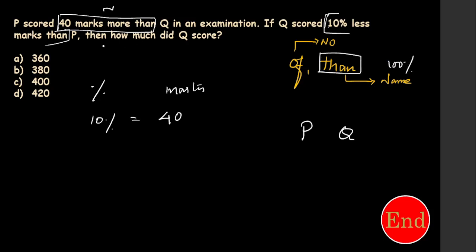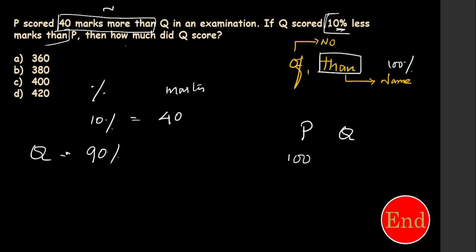Here after "than", how much did Q score? So here P is 100. Okay, right. P is 100 and Q is what? So I want to find Q is what percent? Q got 10% less. Correct? Q got 10% less means 90% is Q's mark.